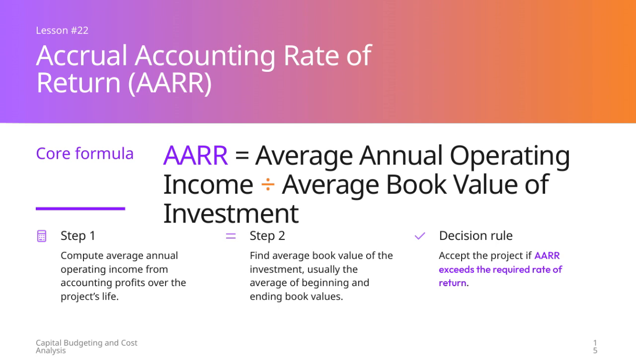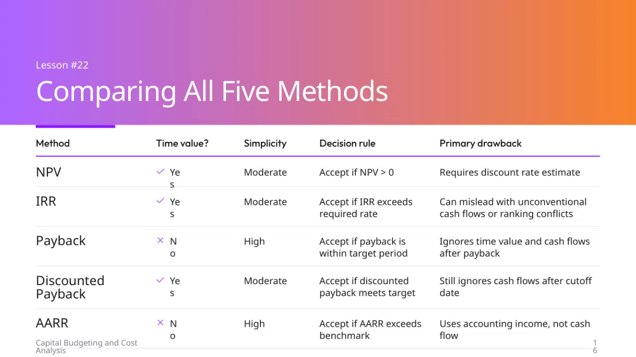Here we're comparing all 5 methods we've discussed for evaluating investment projects. First up is the net present value, or NPV method. This one does consider the time value of money, which is a big advantage. It has moderate simplicity, meaning it's not too complex, but you do need to estimate a discount rate. The decision rule is straightforward: accept the project if the NPV is greater than 0. The main drawback is that it requires an accurate discount rate estimate, which can sometimes be tricky.